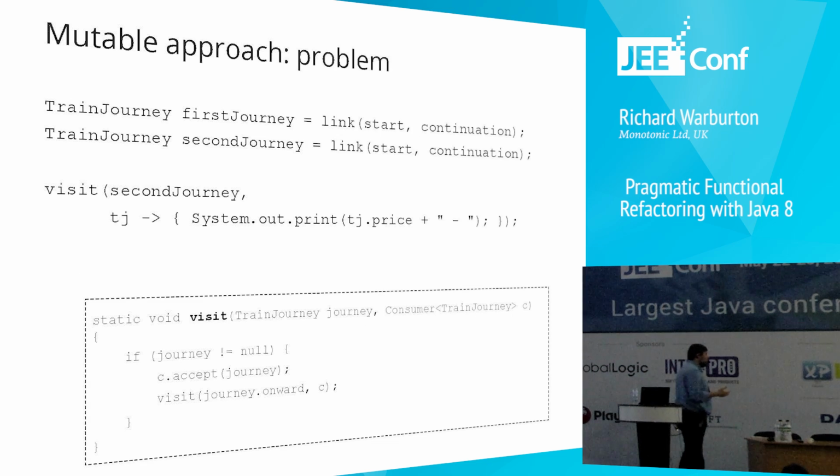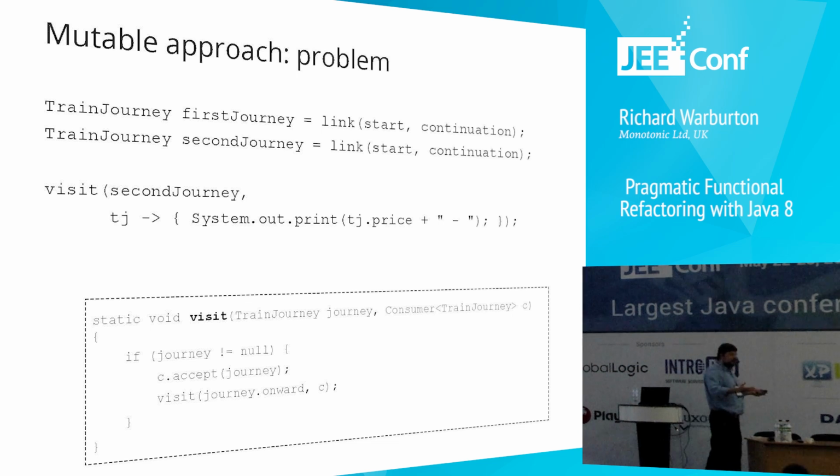And then we might write some code like this, and this code looks completely innocuous, right? It looks completely safe, sane. We link together the start with our continuation, and then we do the exact same thing. And then we're going to call this visit method, which is going to loop over our journey, printing out the price of each step.